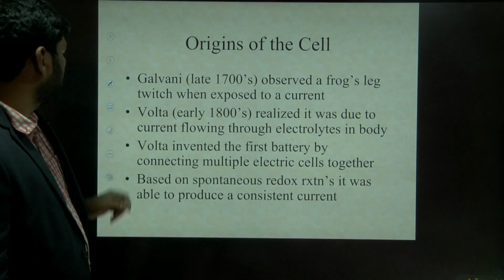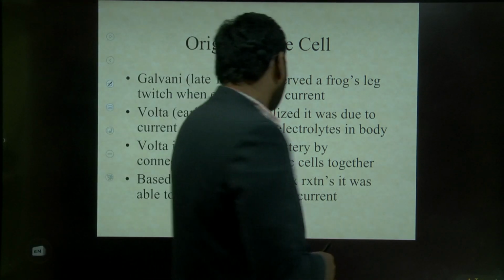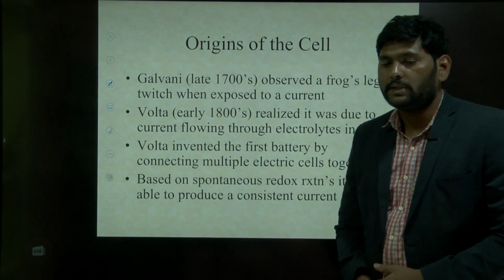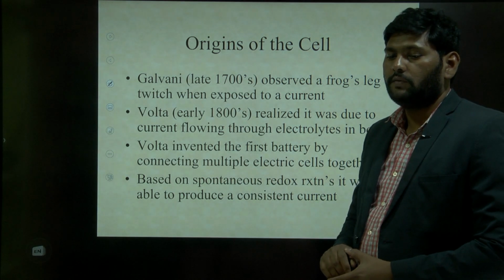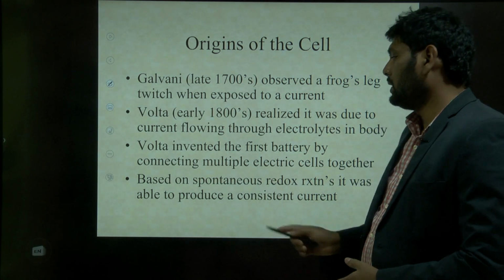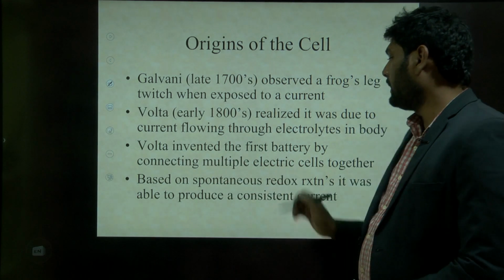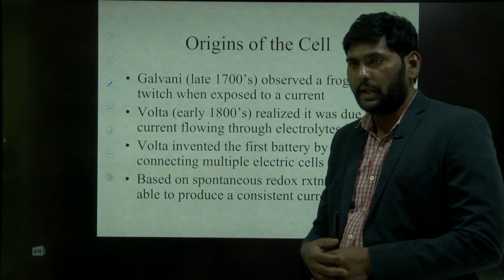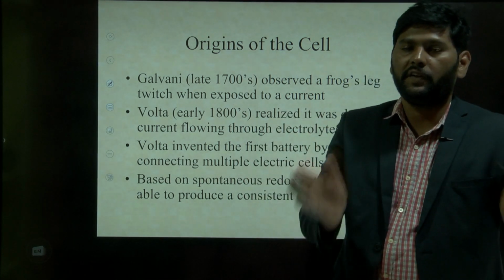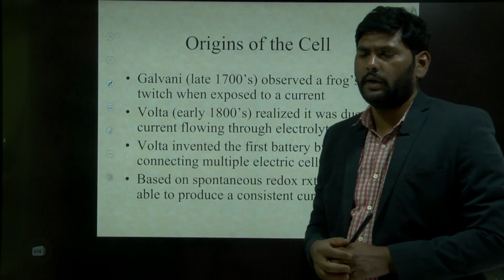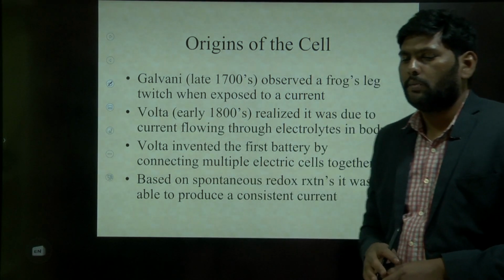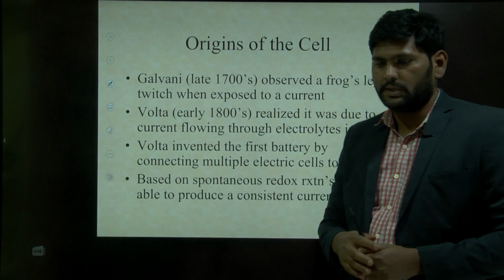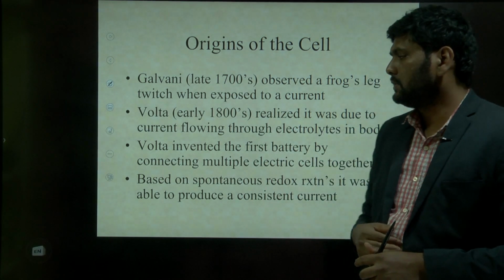Next, based on redox reactions, he produced a consistent current. Understand? Based on spontaneous redox reactions, it was able to produce consistent current, which means that when you use batteries, a series of cells, redox reactions take place. A redox reaction is a different kind of reaction that you will learn in higher classes. Because of the spontaneous redox reactions, you will have a continuous flow of current, so that we get electricity. Understand?